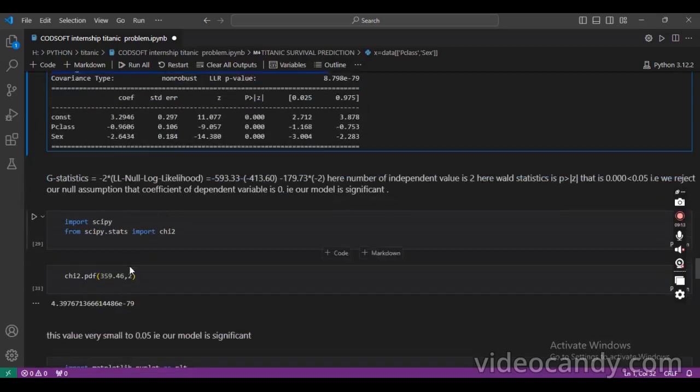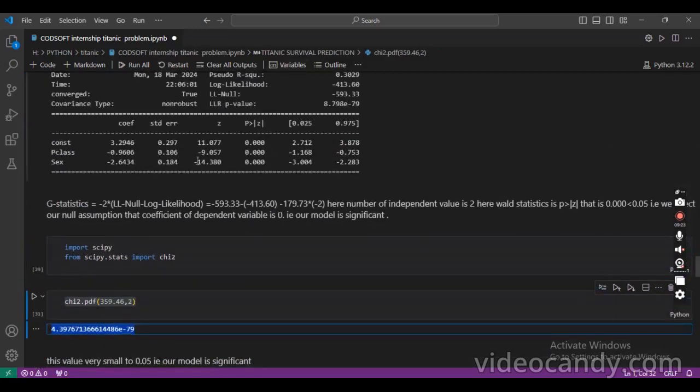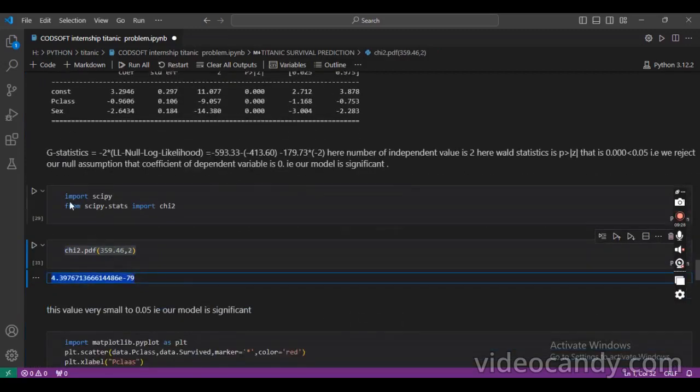The p-value is very small compared to 0.05, so the overall model is very significant.